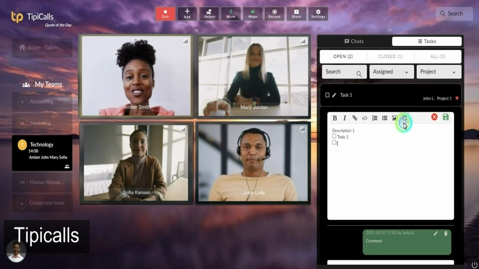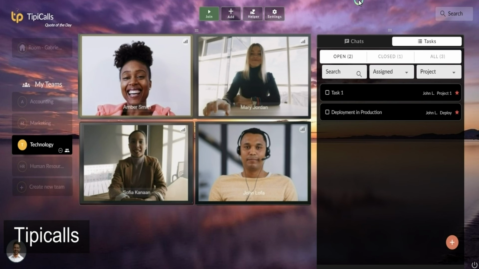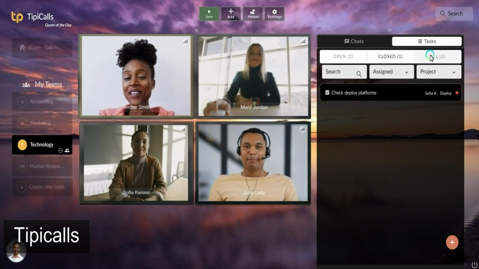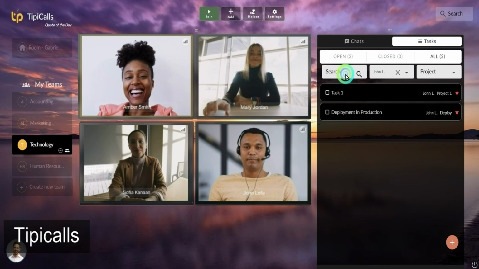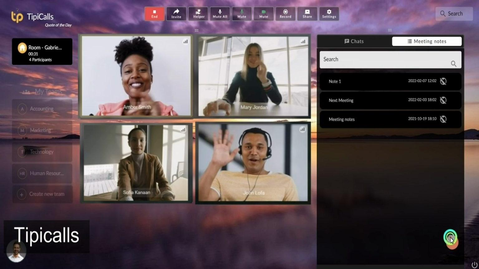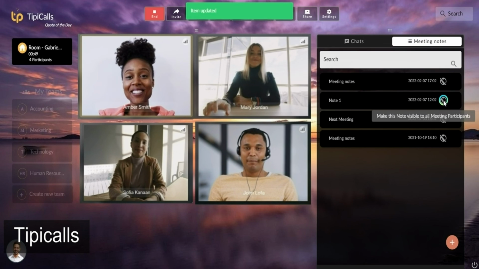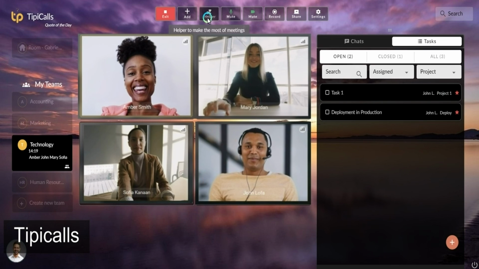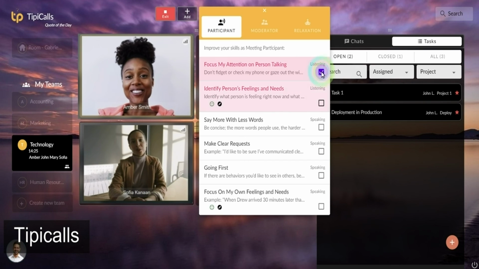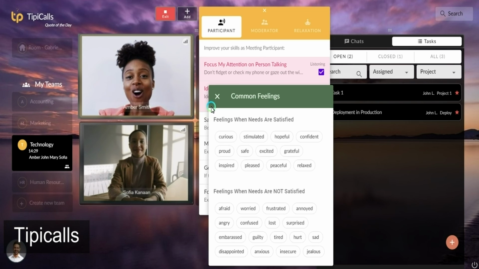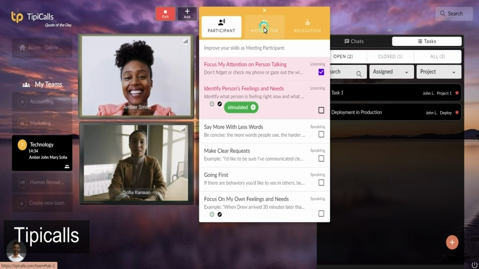Also, you can edit the task description easily. You can filter the tasks by open, closed, assigned, project, or by name. In your personal meeting room, you can write notes for the meetings and share them with the participants. Also, you have productivity helpers that you can use during your meetings. They are different for moderators and participants.